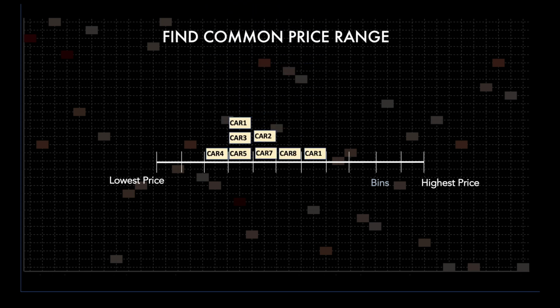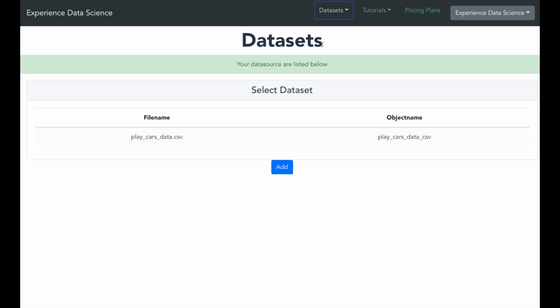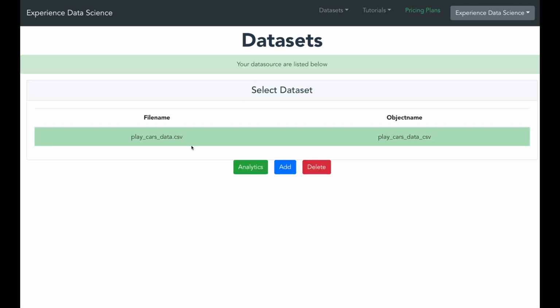And then it will assign each car to a bin based on its price. The bin which has most of the cars is the bin with the most common price range. Now let us see this in action. So please make sure that you are logged in, and then go ahead and select your data sets. Here you will see the cars data set which was earlier set up. So select it and then select Analytics.